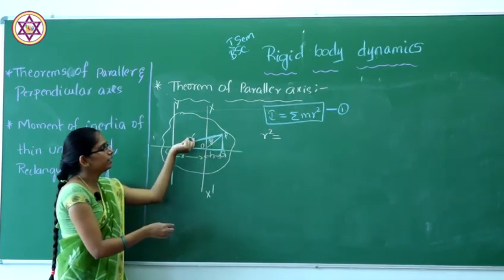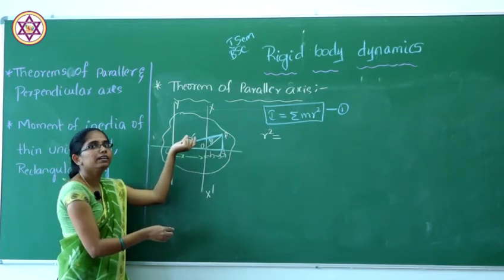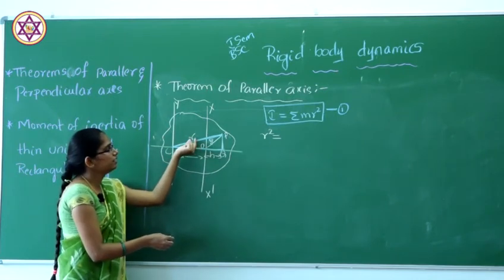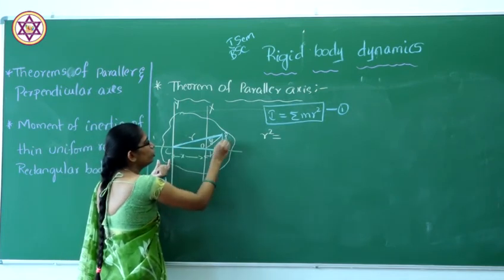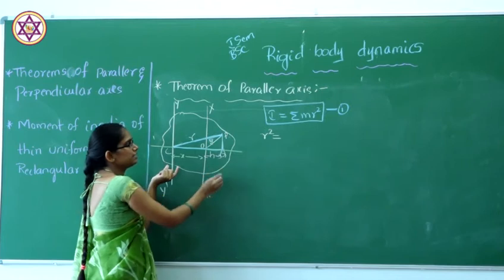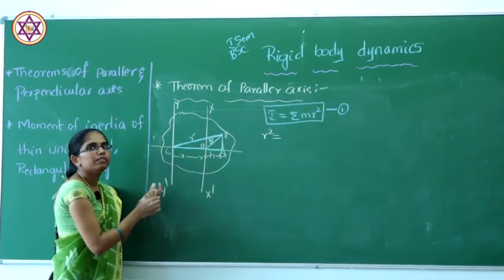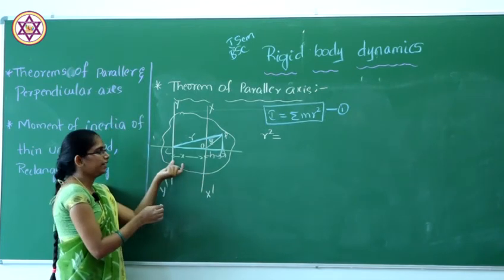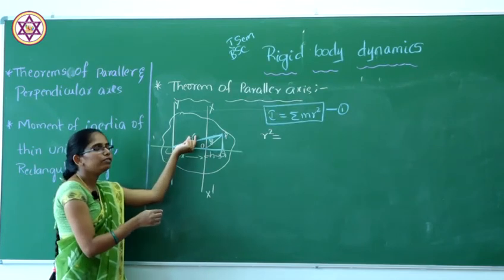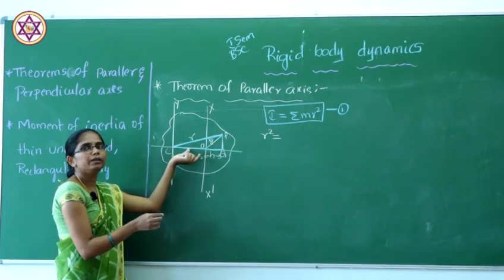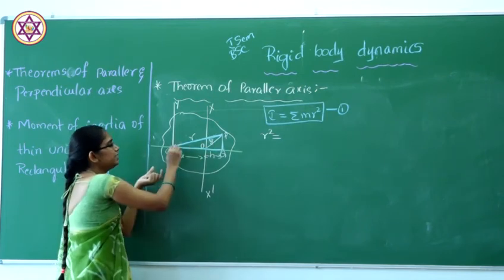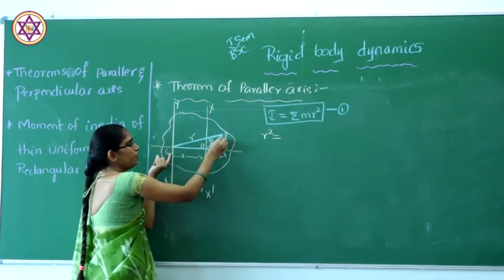If you consider the right angle triangle, R will be our hypotenuse, and CQ and QP are the remaining two sides. Generally we know from the Pythagoras theorem that the square of the hypotenuse is equal to the sum of the squares of the remaining two sides. That means CP is our hypotenuse.